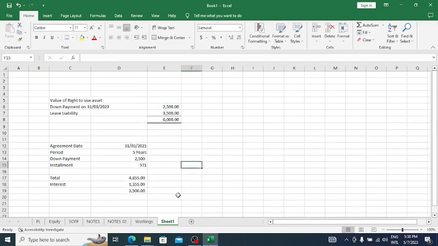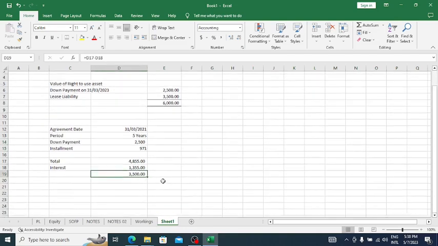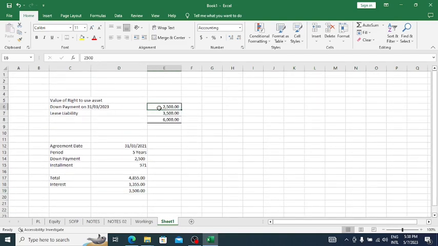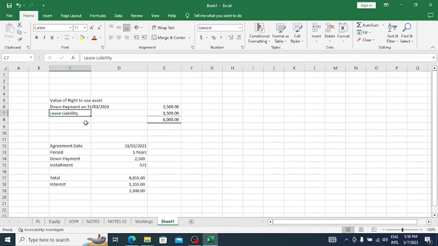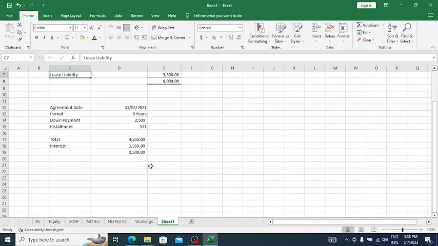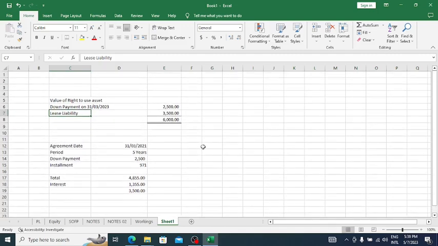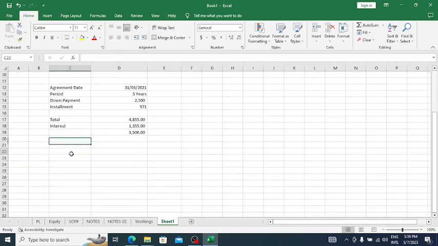Now they have recorded the down payment, but this has not been recorded. What should be the journal entry for this 3,500? Asset debit, lease liability credit, right? So now lease liability, right? If you want, I can show you the journal entries also.